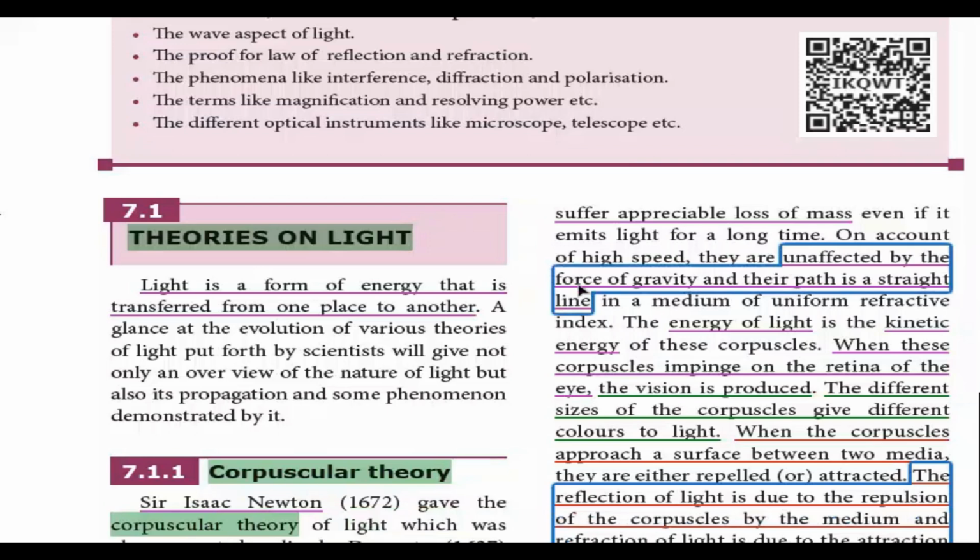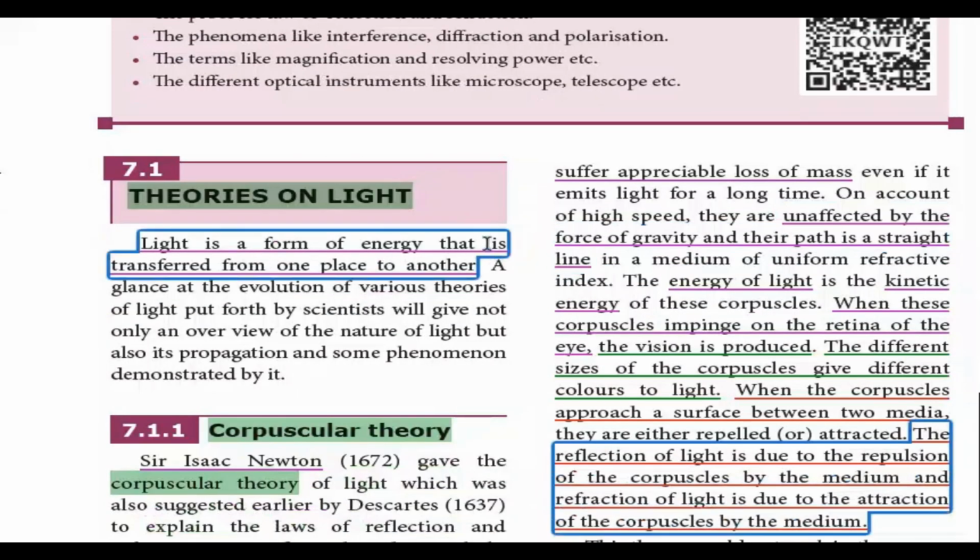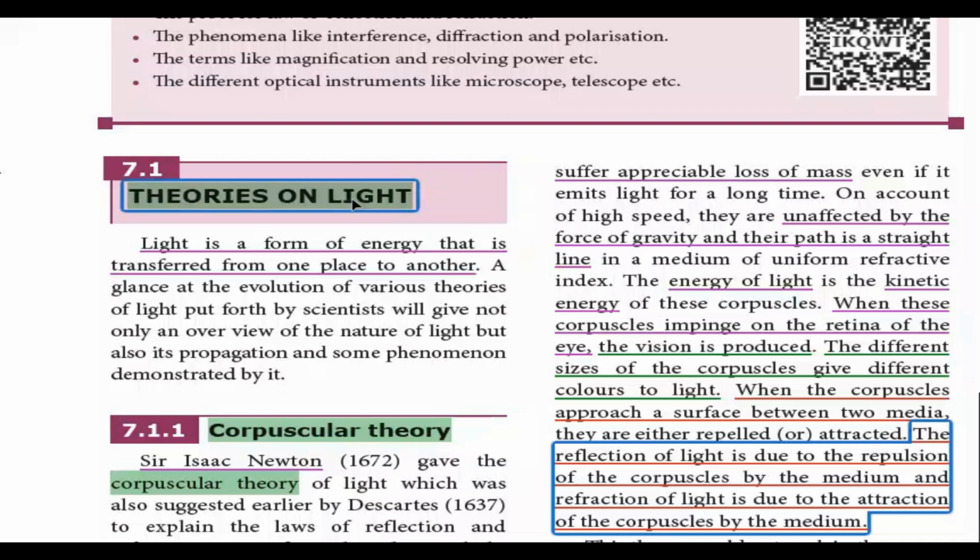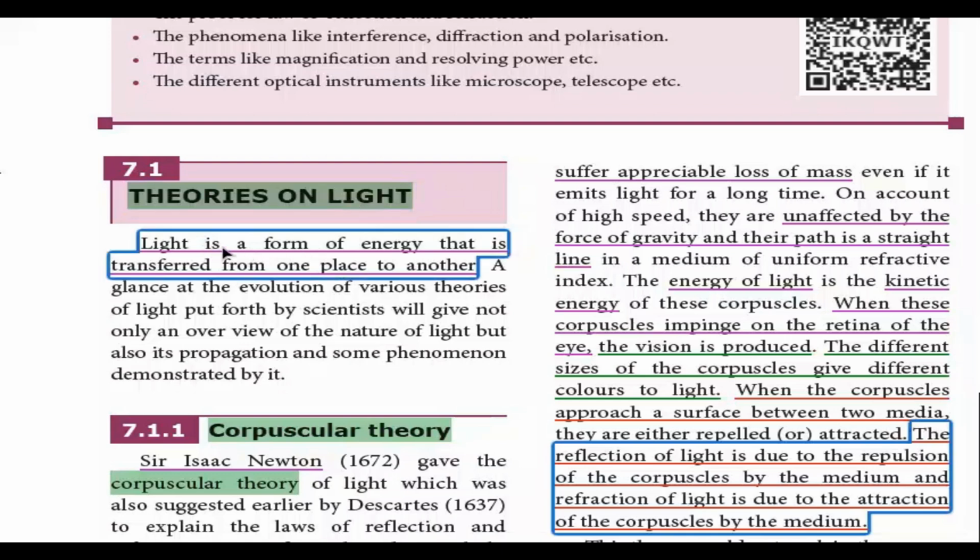Now, the theories of light. Before studying about various theories to explain the nature of light, let us see what is light. Light is a form of energy that is transferred from one place to another. A glance at the evolution of various theories of light put forth by scientists will give not only an overview of the nature of light, but also its propagation and some phenomena demonstrated by it.